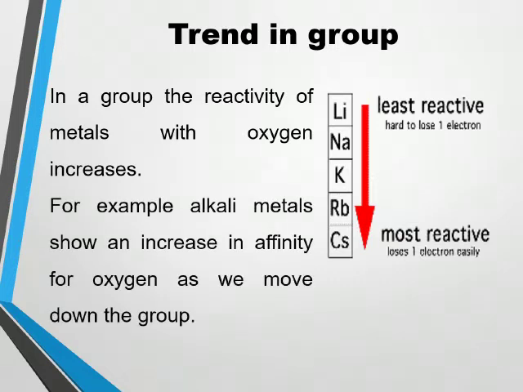For example, alkali metals, as shown here: lithium, sodium, potassium, rubidium and cesium. They show an increase in affinity for oxygen as we move down the group. It means their reactivity with oxygen increases as we move from lithium to cesium.